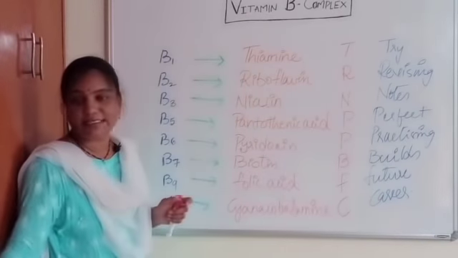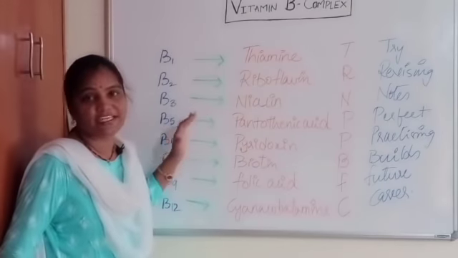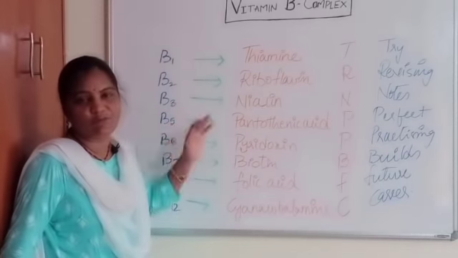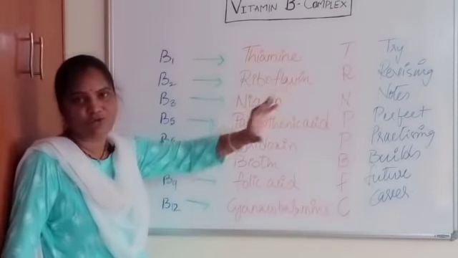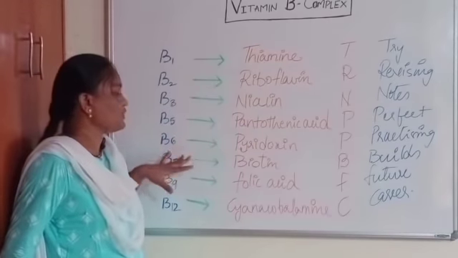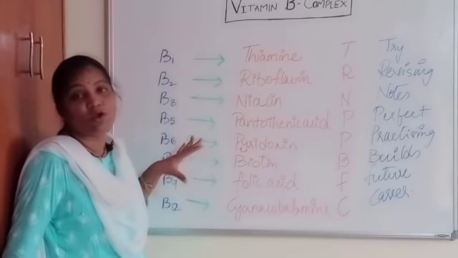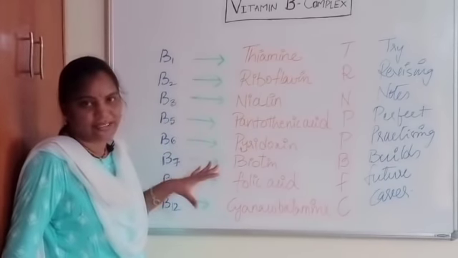So all these are 8 different types of vitamin B complex. A B complex is a group of vitamins, and under that totally B1, B2, B3, B5, B6, B7, B9 and B12. These are the 8 different types of B complex vitamins.